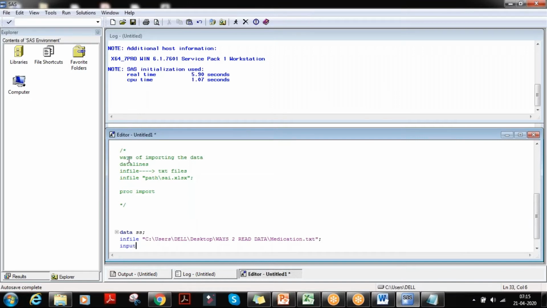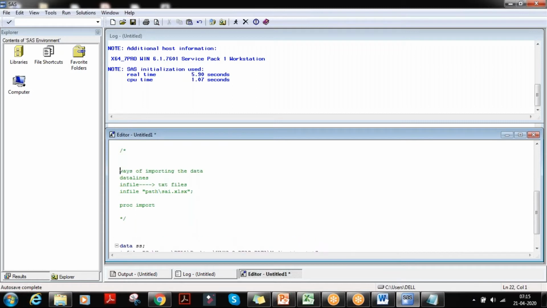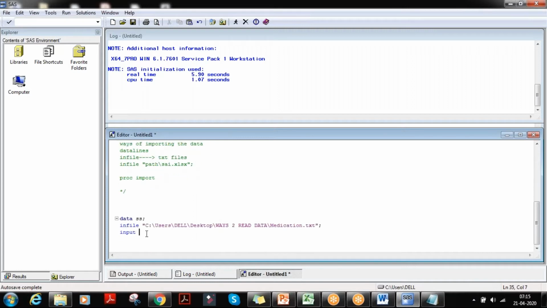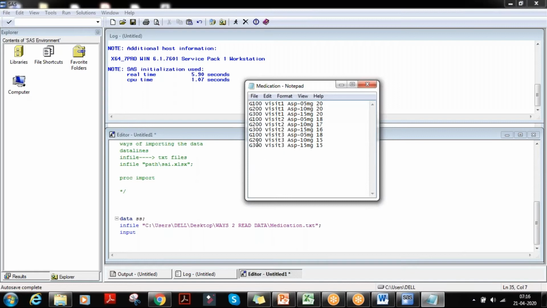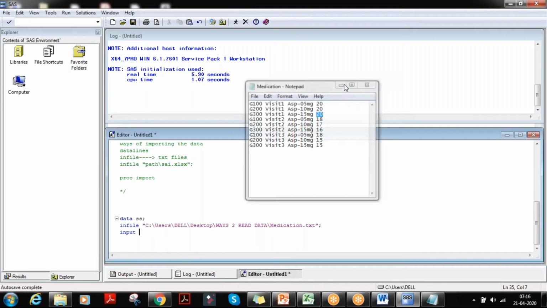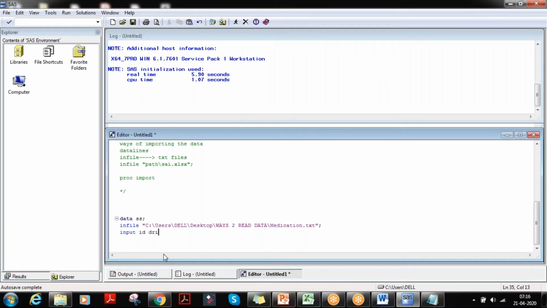Input is used to describe the variables. So I name them as I want: ID, drug, visit, quantity.